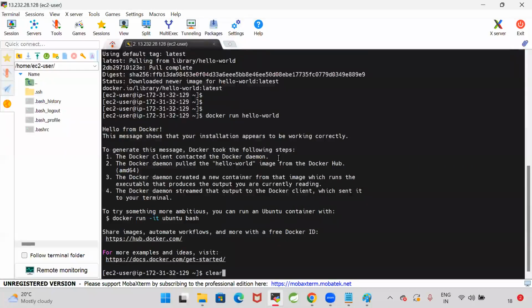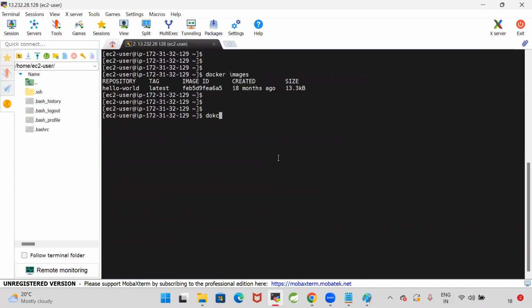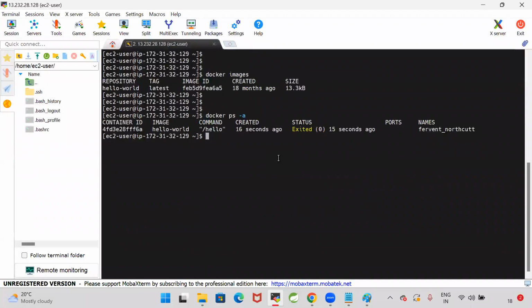So now my image is available and the container is also available. Go for docker images, then docker ps -a. When we go for docker images, it is displaying the hello-world image. And when we go for docker ps -a, it is showing one container which is in the stopped state.